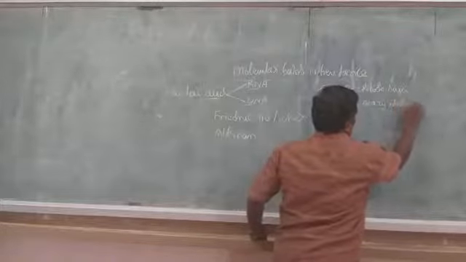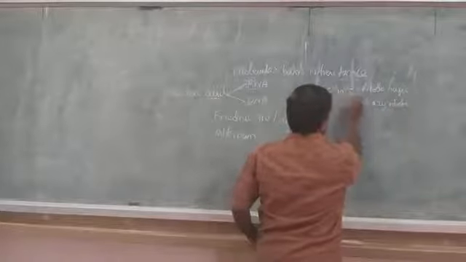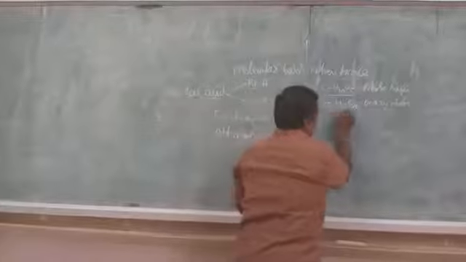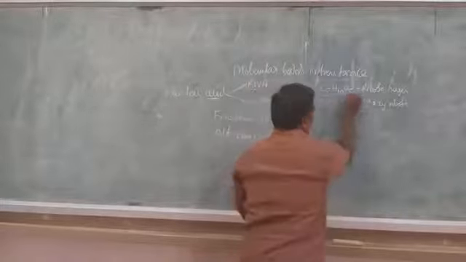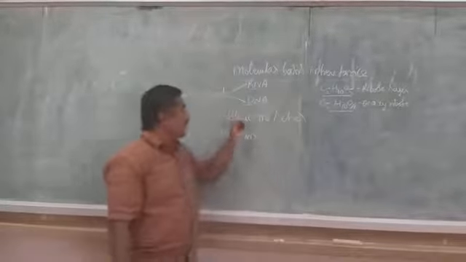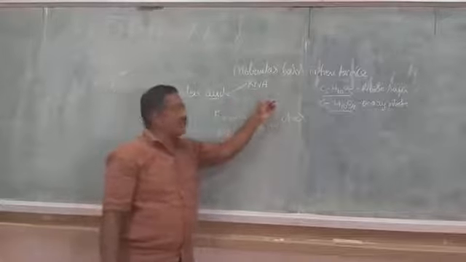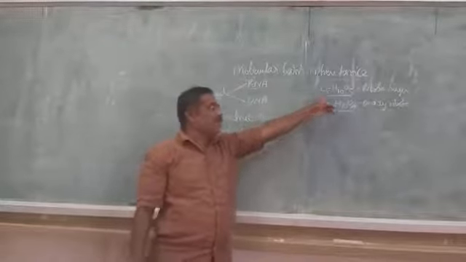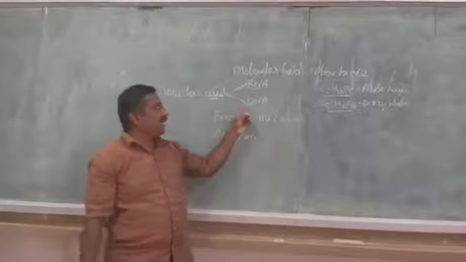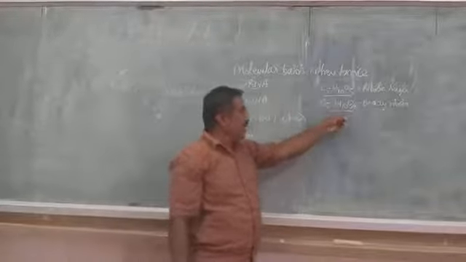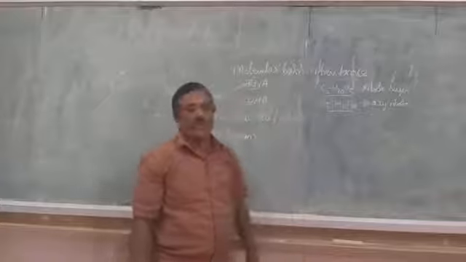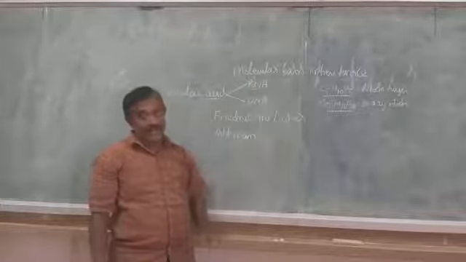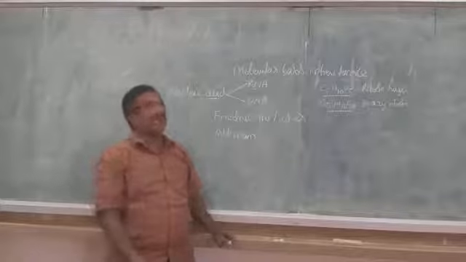Deoxy means one oxygen atom less, that's all. So DNA is made up of deoxyribose sugar, and RNA is made up of ribose sugar. RNA is the ribonucleic acid, made up of ribose sugar C5H10O5. The DNA is made up of C5H10O4, which is called deoxyribose sugar. Both act as genetic material.